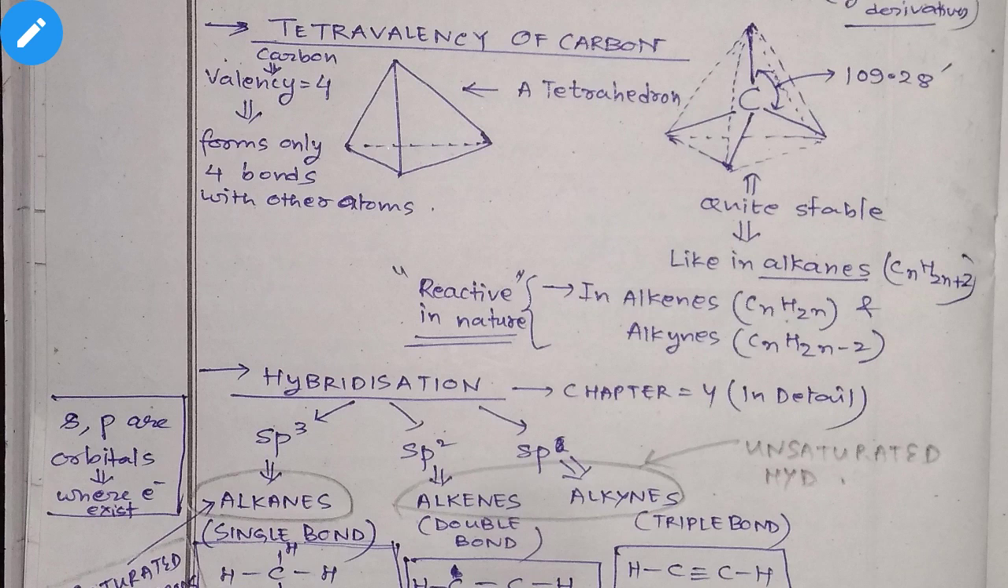Whenever carbon forms bonds with four different atoms, the structure which is formed as a result is the tetrahedral structure.